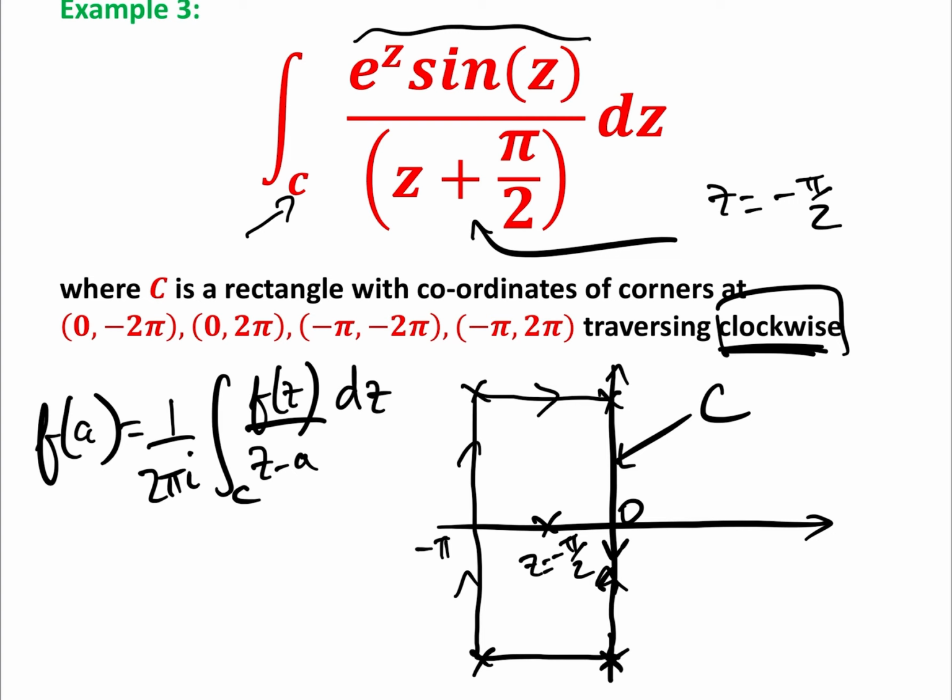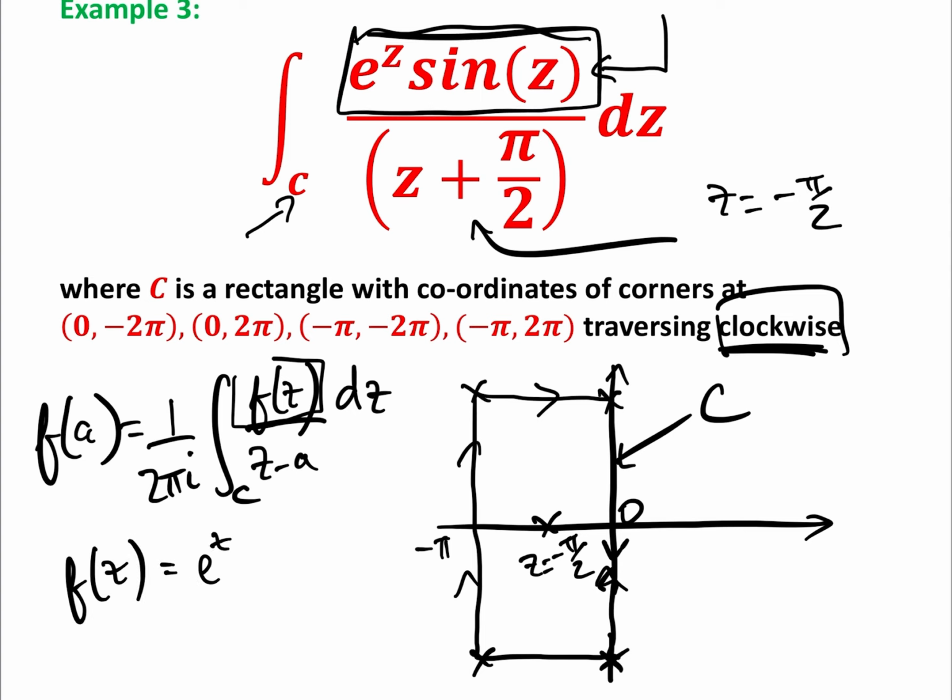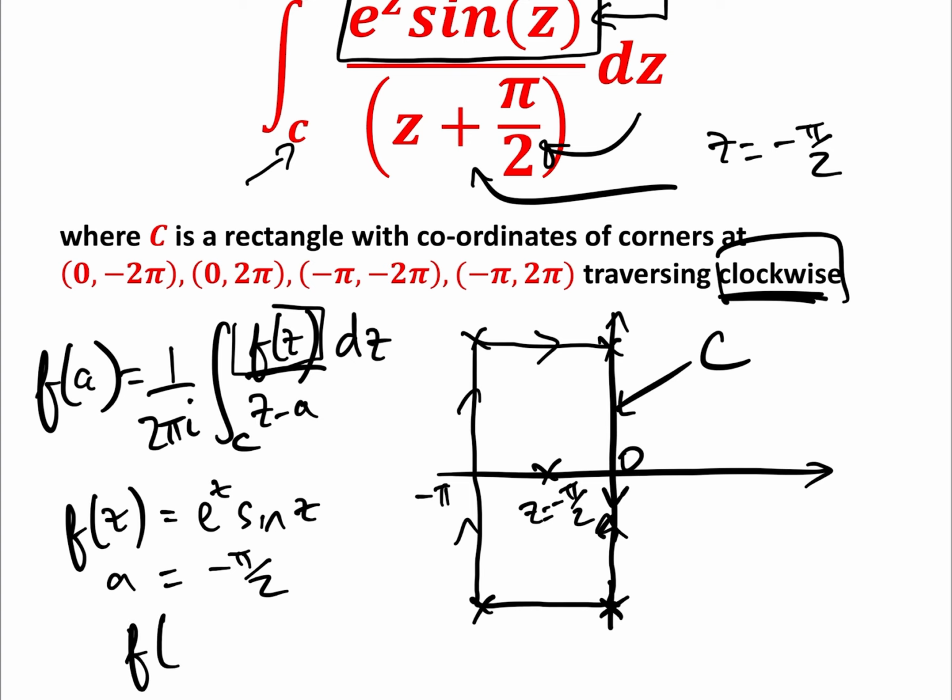around the curve C. Okay, so clearly what we want to do here is make f of z be e to the z sine z. So we let f of z equal e to the z sine z, and we let a equal minus pi over 2, and then all we have to do is stick those values in so that we get f of minus pi over 2 equals 1 over 2 pi i.